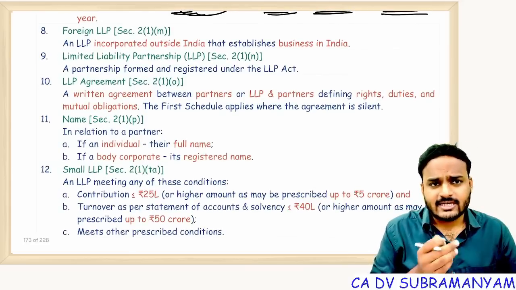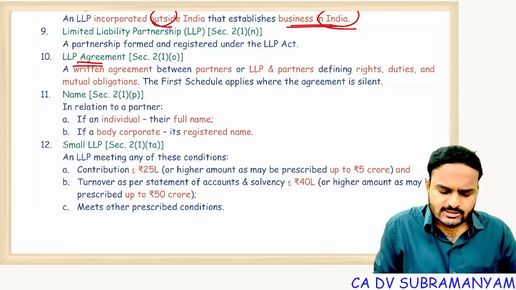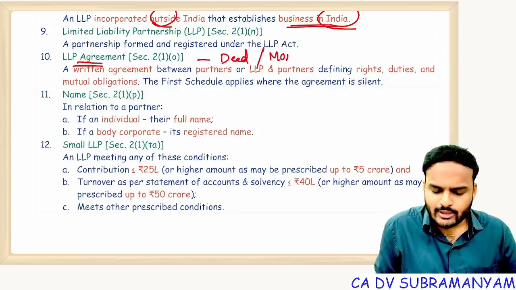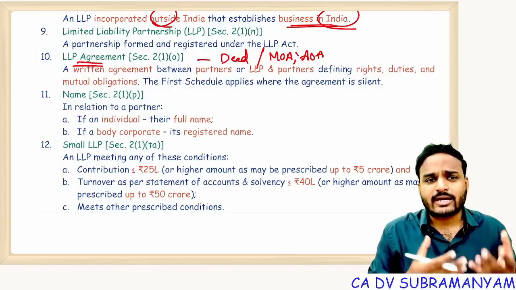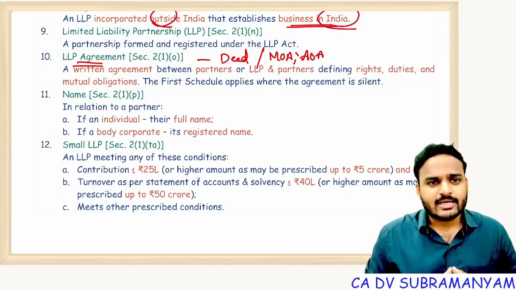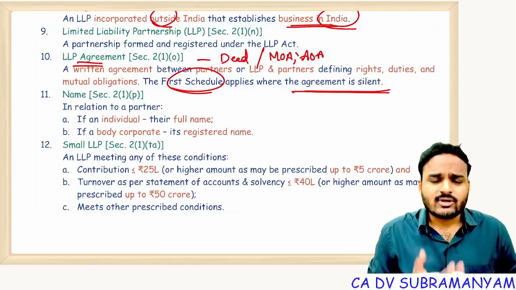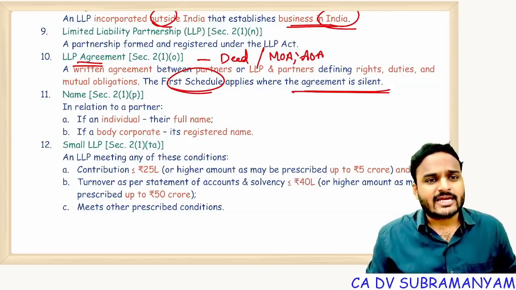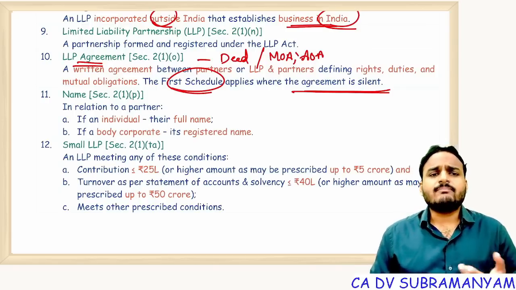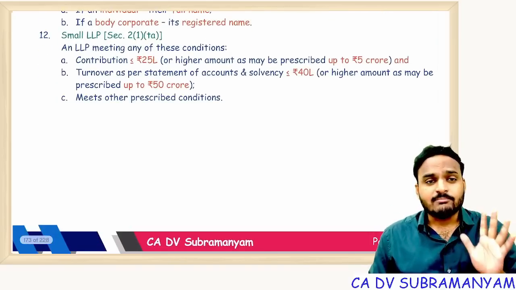Foreign LLP. It's an LLP incorporated outside India, having a place of business in India. That's it. LLP agreement is similar to a partnership deed, or similar to the MOA and AOA of companies. If the LLP agreement is silent with respect to any point regarding rights and liabilities of the partners and LLP, then you need to follow the first schedule. Suppose profit sharing ratio: what is the profit sharing ratio? It's determined by the partners, and the determined ratio will be mentioned in the LLP agreement. Suppose the LLP agreement is silent on profit sharing ratio, then as per the first schedule, all partners will have equal profit sharing rights. That's it.